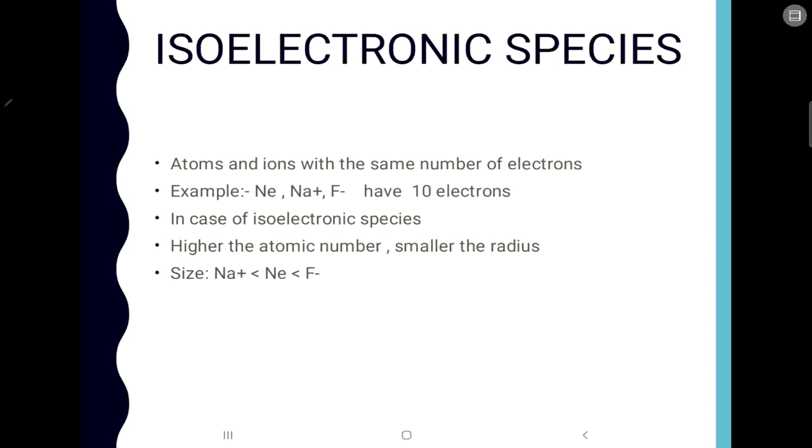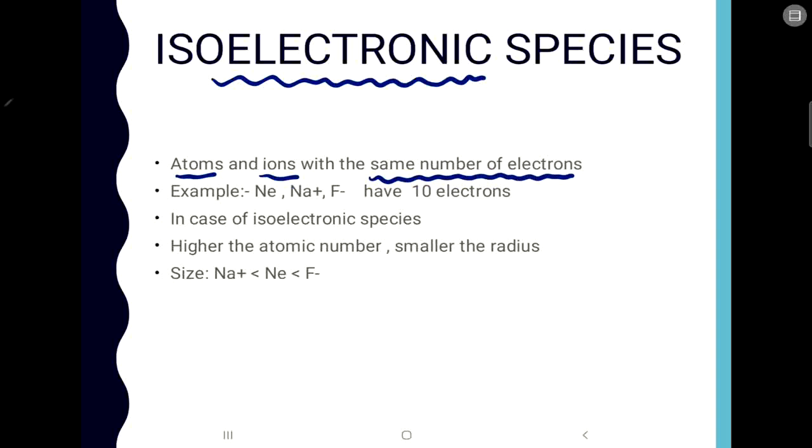Okay, so now let us come to the isoelectronic species. Now what do you mean by isoelectronic? From the name itself you can know isoelectronic means same number of electrons. Basically the atoms or the ions, it's not only atoms, ions also should be included, otherwise you won't get the same number of electrons. So the atoms and the ions with the same number of electrons are known as isoelectronic species.